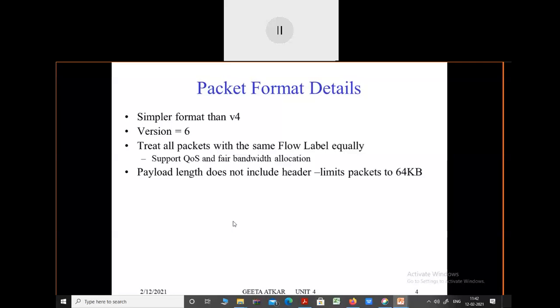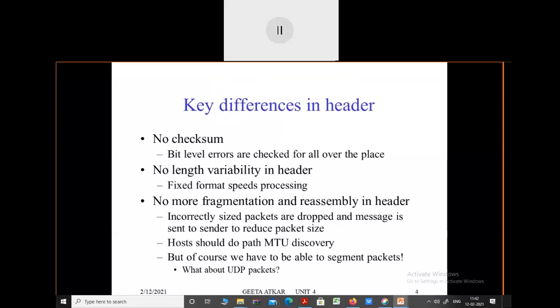Also, it limits the packets to 64 KB, meaning the size of the packets is limited to 64 KB. Now these are some of the key differences between the header formats of IPv4 and IPv6.